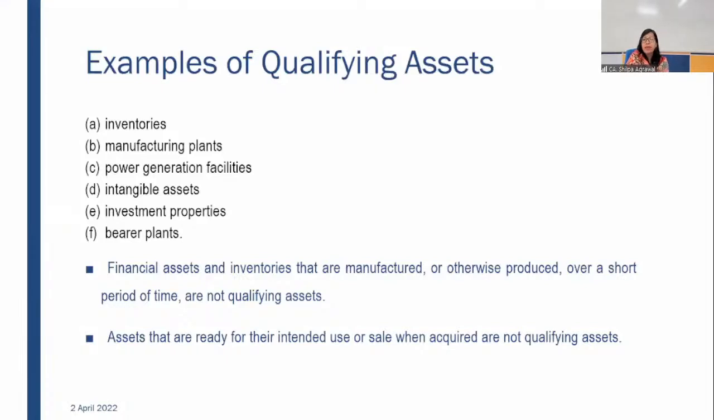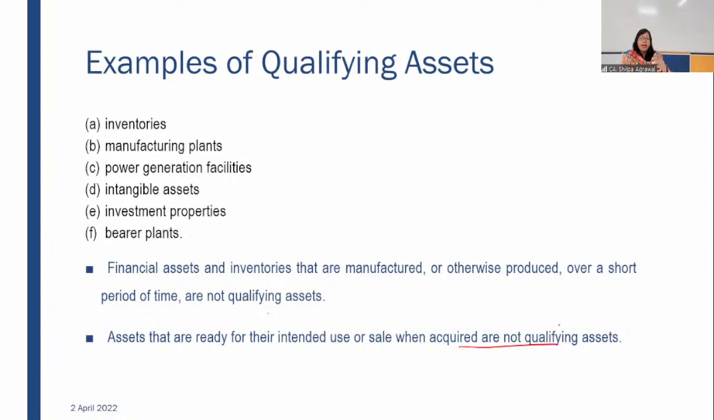Next are examples. What are the examples of qualifying assets? We have already studied inventories, manufacturing plants, power generation facilities. This is not an exhaustive list. This is an inclusive list. There may be some other assets also which may be considered as qualifying assets. Financial assets are not qualifying assets. Assets that are ready for intended use when acquired are not qualifying.